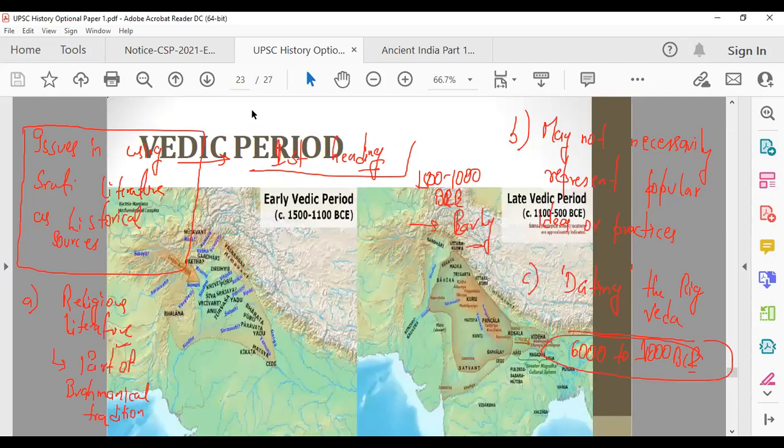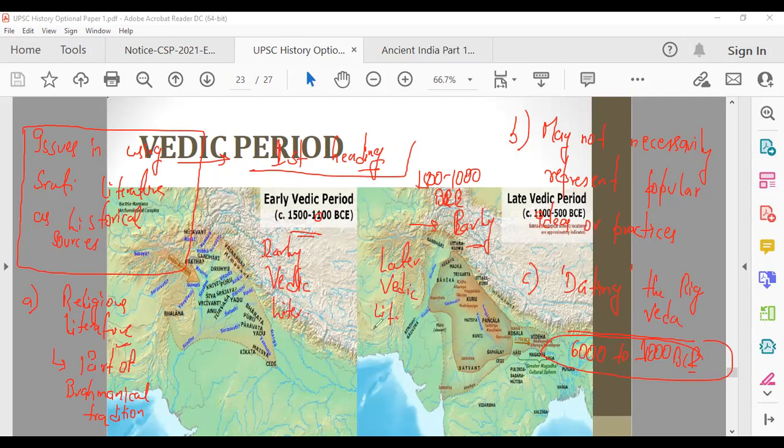So this period, 1500 to 1000, make it 1000 here. Now the consensus is it is 1000. So 1500 to 1000 BC is called the early Vedic period, initially when the Aryans were coming to the Indian subcontinent. In this period, early Vedic literature was written, it is believed. And later Vedic literature was written in 1000 to 500 BC. That is the basic belief.